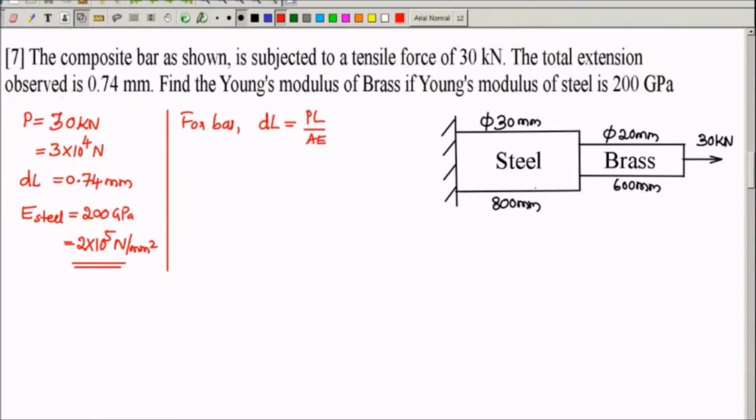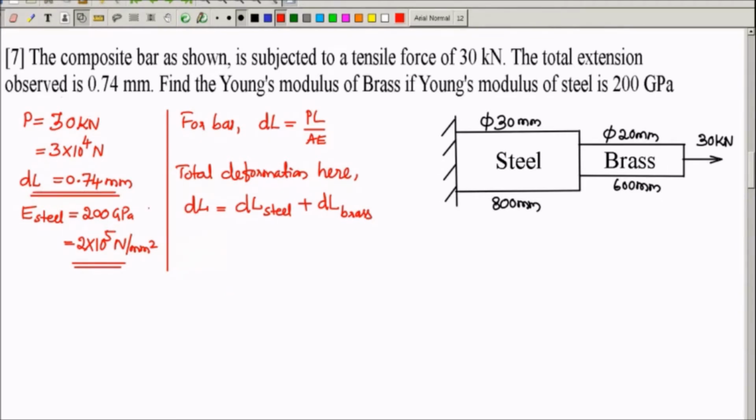But in this problem now, there are two portions. Steel portion is different, brass portion is different cross section. So total deformation here, I'll call it as DL, is nothing but DL of steel portion plus DL of brass portion. Total deformation is the sum of the deformation or extension in steel portion and extension or deformation in the brass portion. Total deformation is given in the problem.